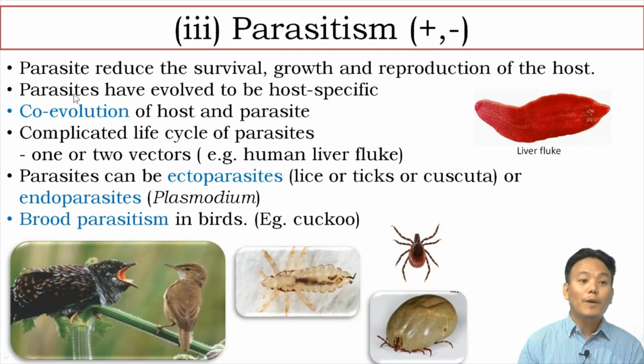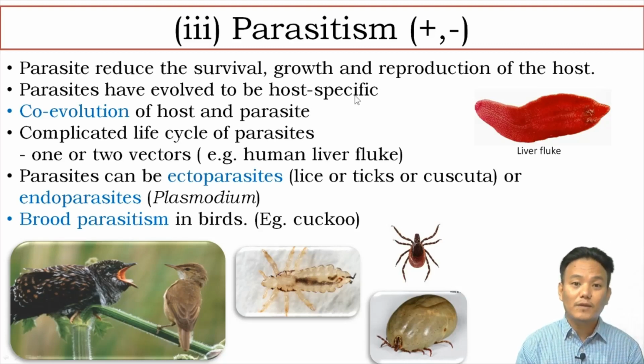Okay, so parasites have evolved to be host specific, which means a specific parasite infects or lives upon or lives inside a particular host species. So they have evolved to be host specific, and therefore there is co-evolution of host and parasite. Just like in predation, we also have co-evolution between host and parasite. I told you that there is a co-evolution between predator and prey in predation.